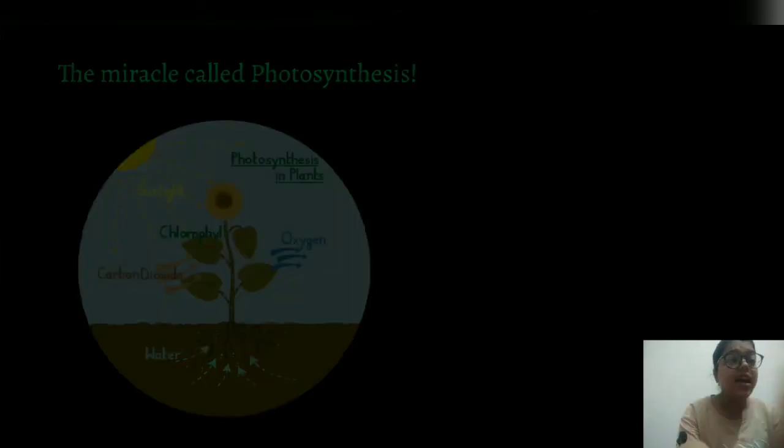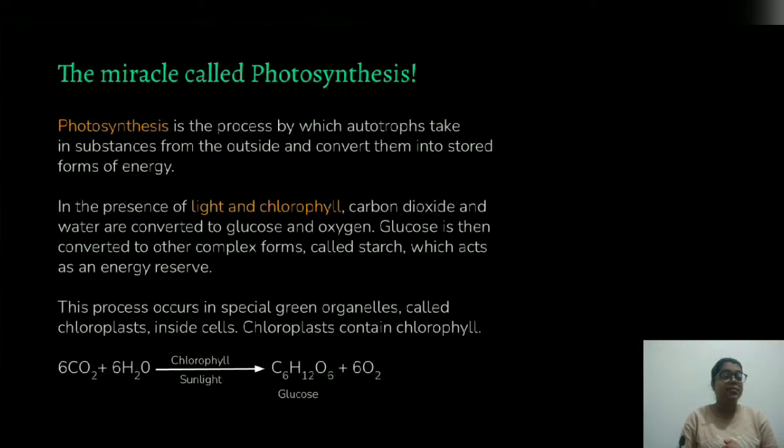Now we will look at what is actually photosynthesis. Photosynthesis is the process by which autotrophs or producers take in substances from the outside and then convert them into a stored form of energy, that's the starch. In the presence of light and chlorophyll, carbon dioxide and water get converted into glucose and oxygen. Glucose is then converted into a complex substance called starch, which acts as an energy reserve for the plants. Sometimes plants don't need energy, so they store their food in the form of starch and then utilize that later. This process occurs in special green organelles called chloroplasts, which are present on the leaf surface.